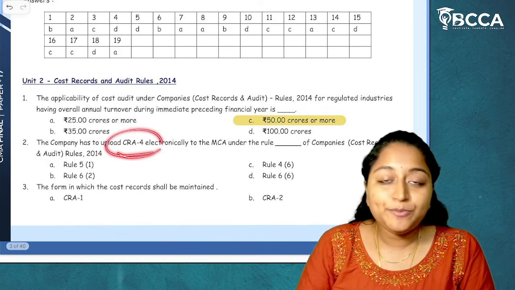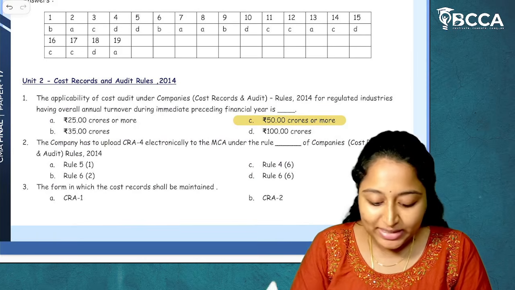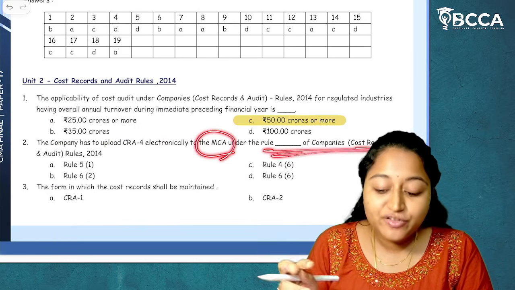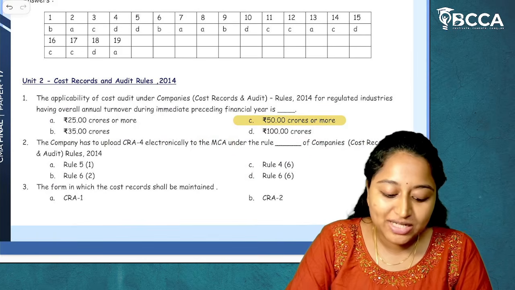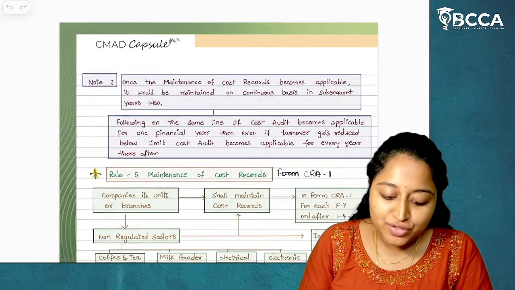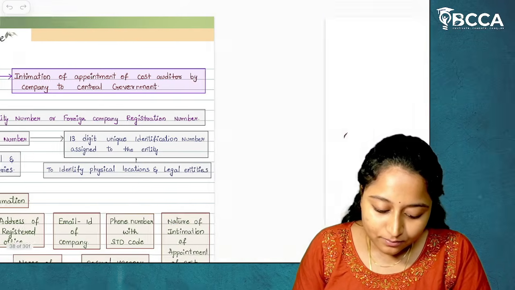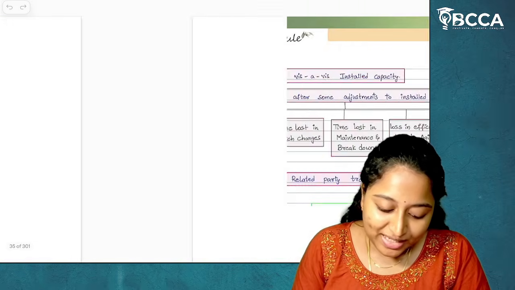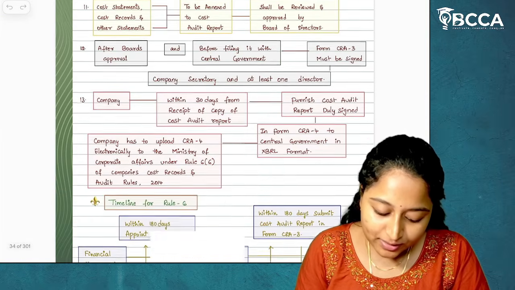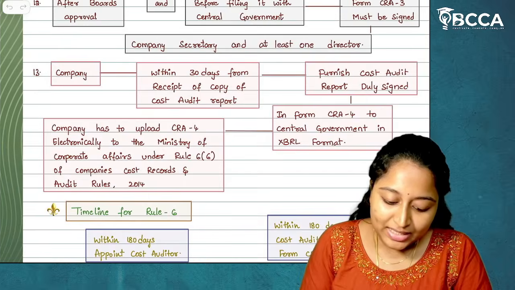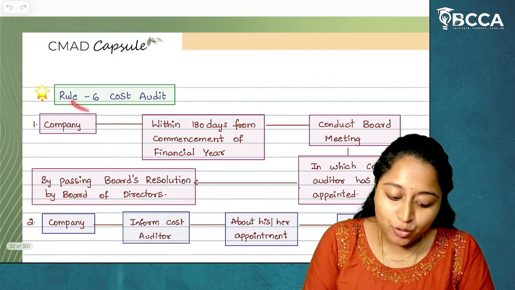The company has to upload form CRA4 electronically to the MCA under which rule of companies cost records and audit rules 2014? So if you see rule number form CRA4, I have given in rule 5. See here. This is our Rule 6 cost audit.